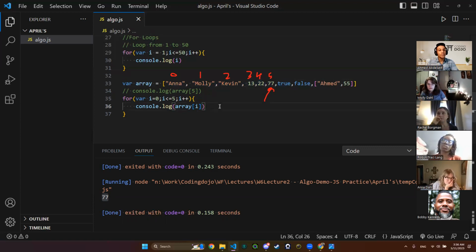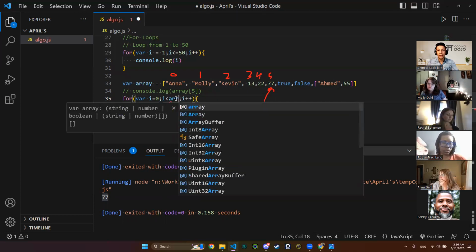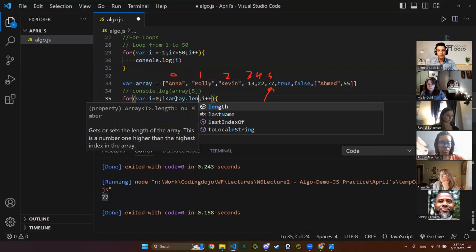So it will be an if statement. There you go. I will be creating a condition: if my array of i equals true. Okay, let's say 77, not true. If my array of i equals 77, and of course we need to be iterating through the whole array, so i less than array.length, right?